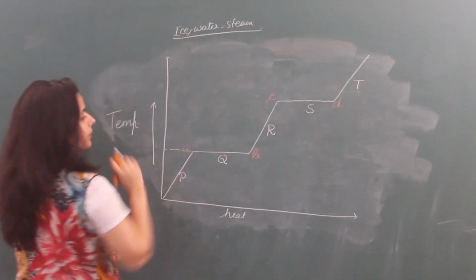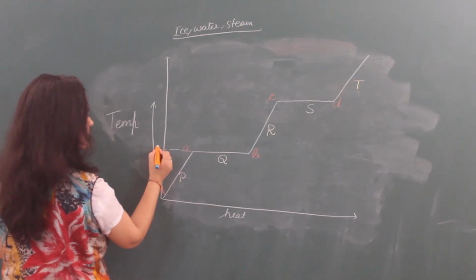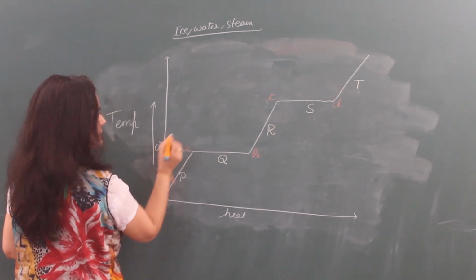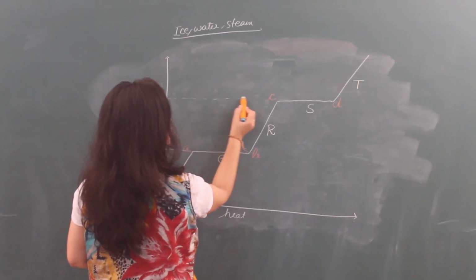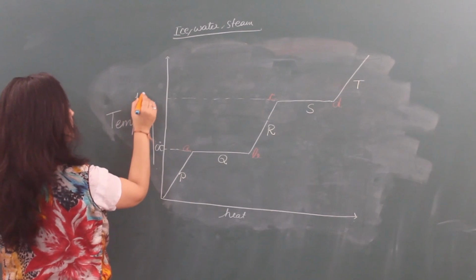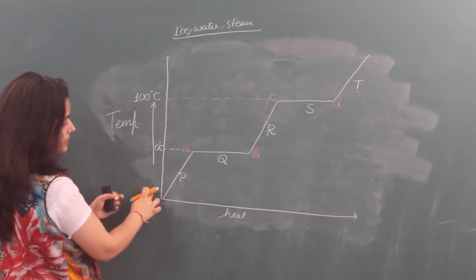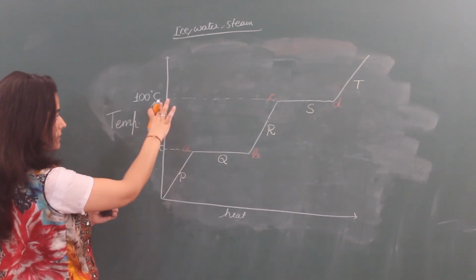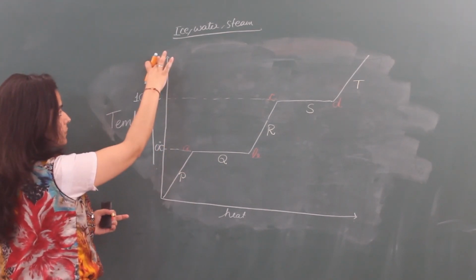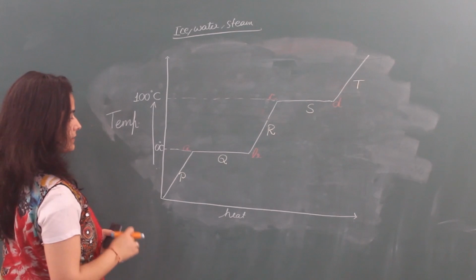Simply we can say for water. This is 0 degrees Celsius. This is 100 degrees Celsius. Temperature below this is below 0 degrees Celsius. This is from 0 to 100 and this is more than 100 degrees Celsius.